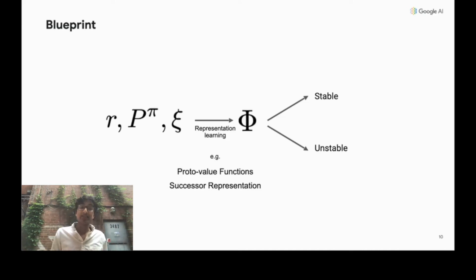We're going to be given access to an environment, typically using samples from our data distribution, and we're going to use some representation learning procedure, such as proto-value functions or the successor representation, to learn a representation phi. Having learned a representation, we're going to judge whether or not TD0 is stable using this representation. Now we'll find that some representation learning procedures may always create stable representations, others only sometimes, and others even still may never create stable representations.